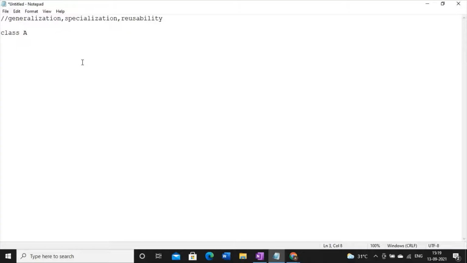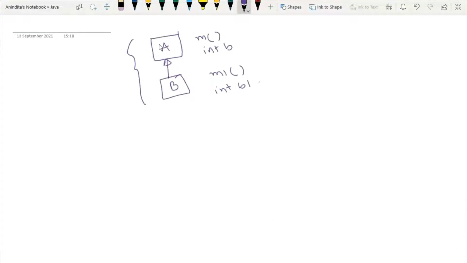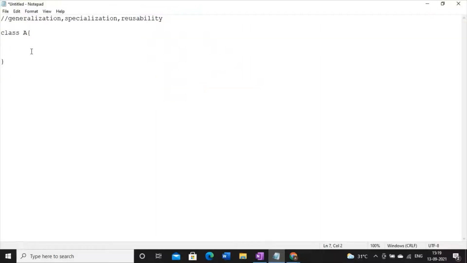Say I have one superclass. Why am I writing class A? Because according to the block diagram, the superclass is not connected with any other class before it. So it's a simple class. This is your superclass.